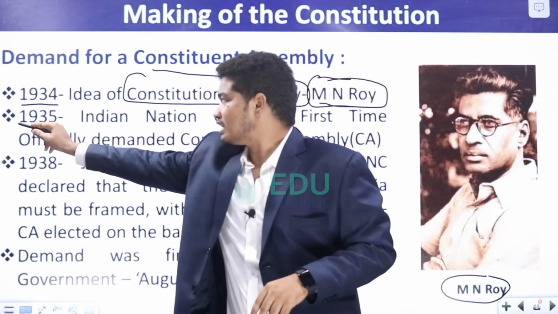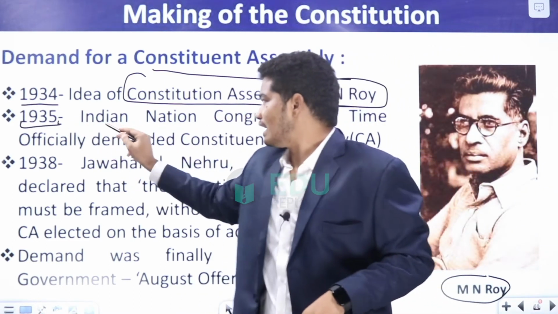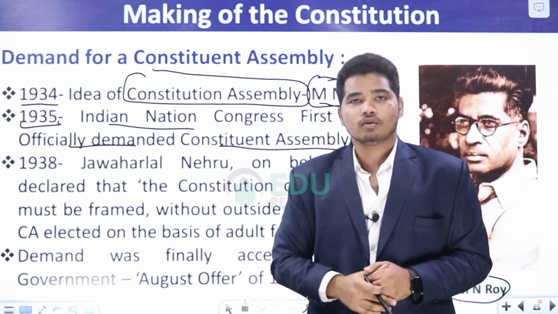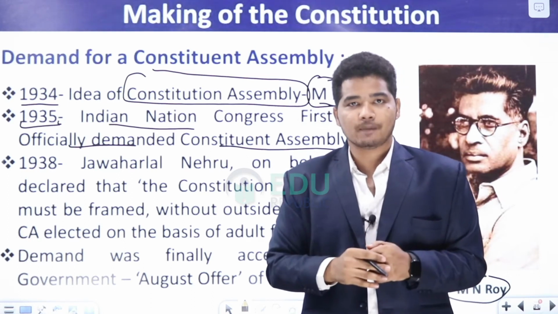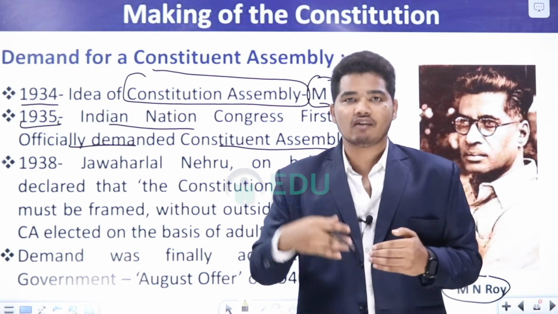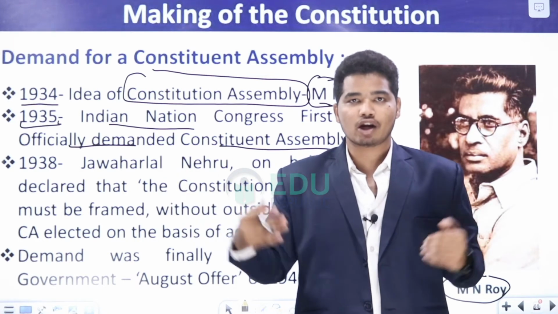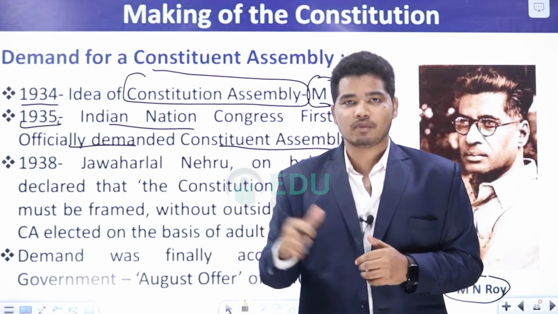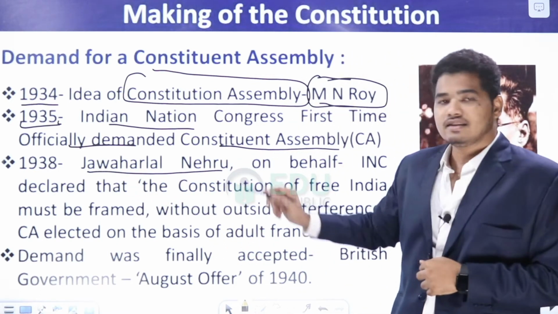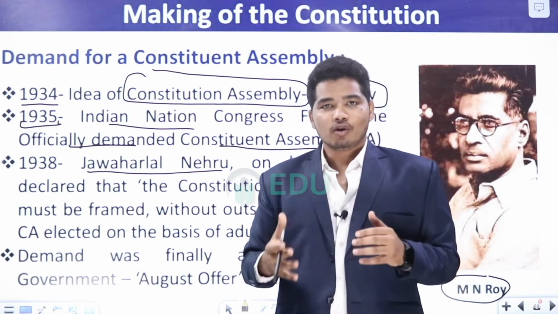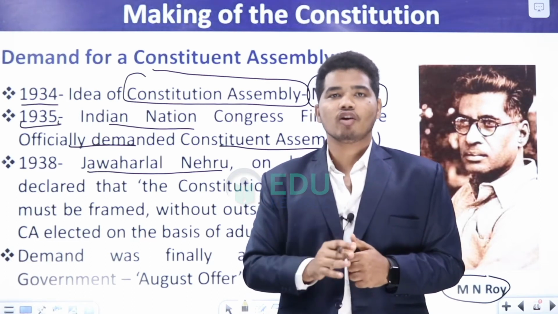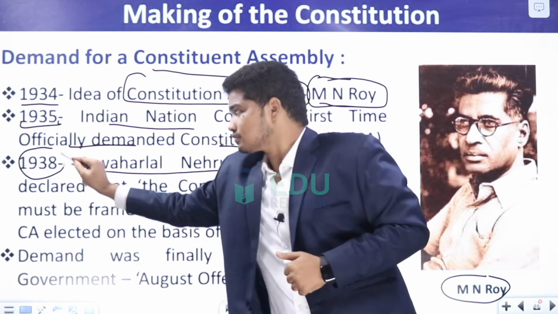And in 1935, the Indian National Congress officially demanded a Constituent Assembly for the first time. So the INC, which was working at that point of time, asked the Britishers in 1935 that we need to have a Constituent Assembly where our people will be deliberating the laws which we need to adopt for ourselves. Subsequently, Jawaharlal Nehru in 1938 also said that if we are making a constitution, it should be by the people of India and for the people of India.